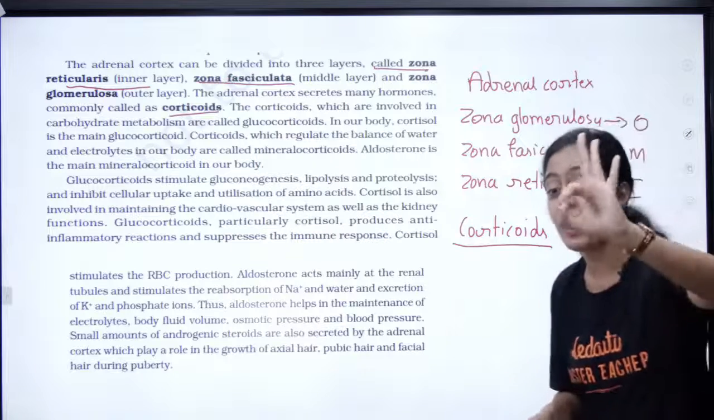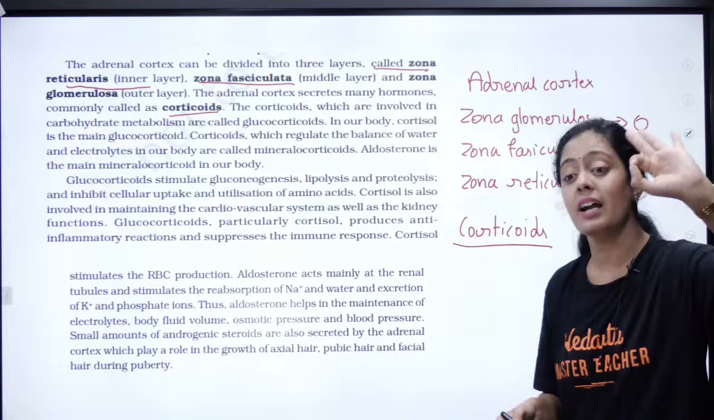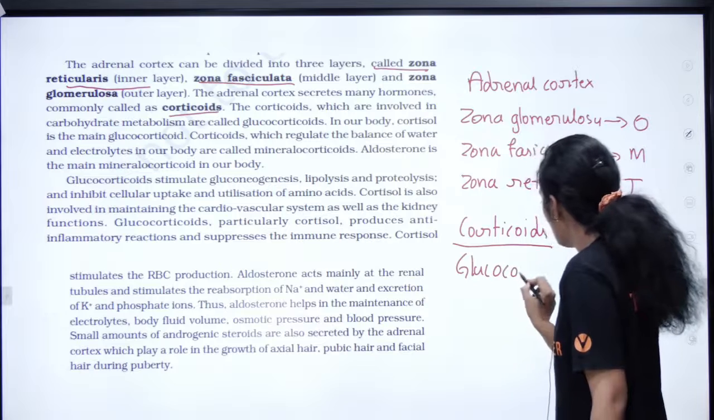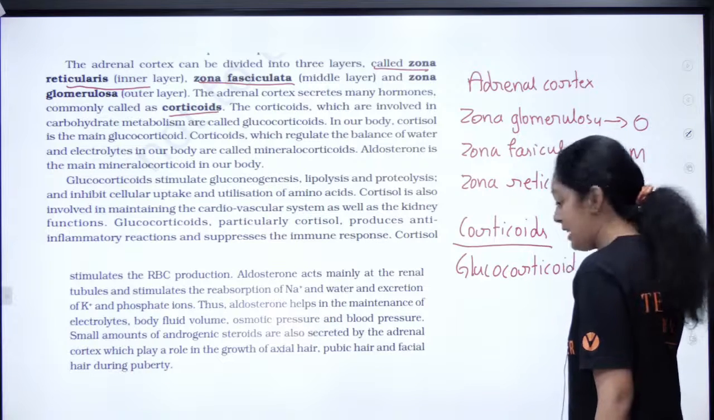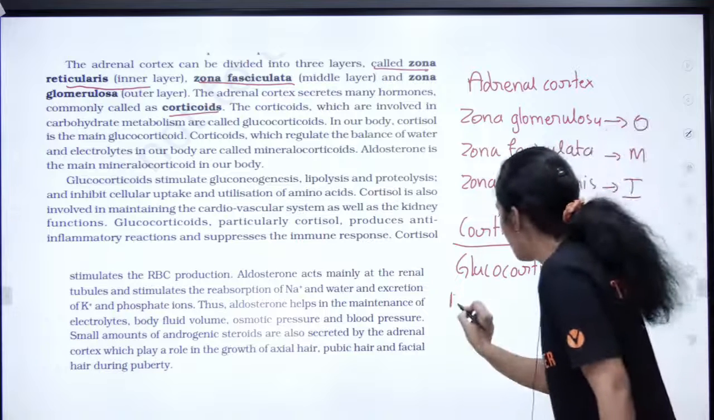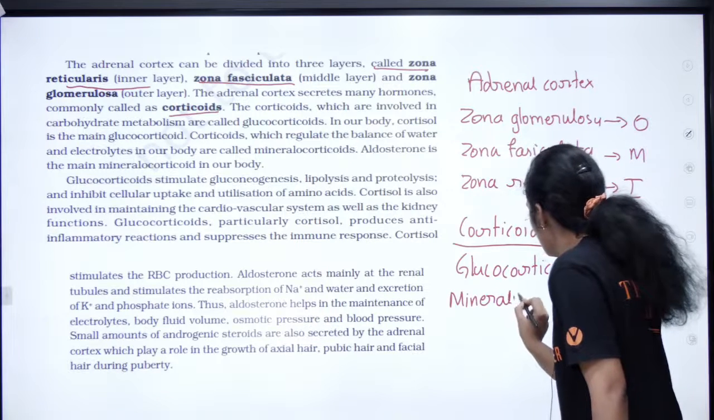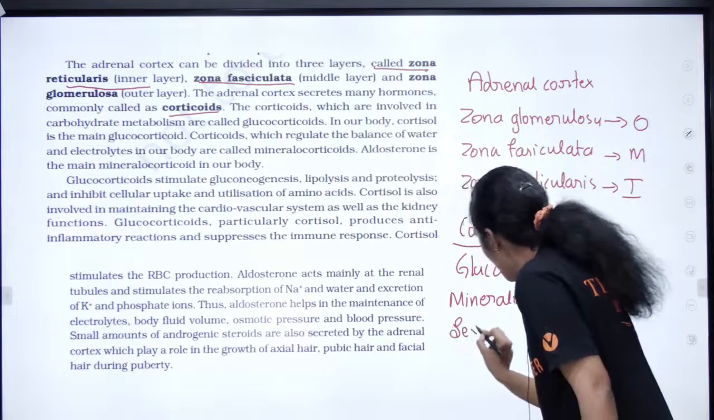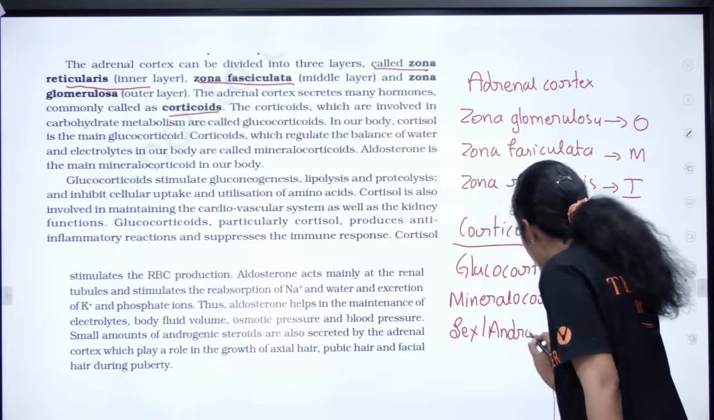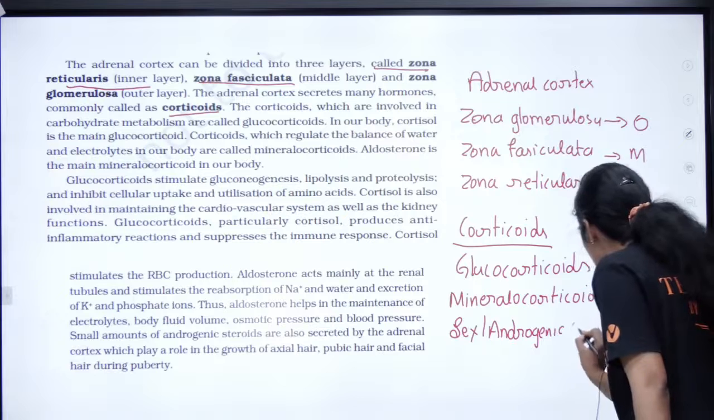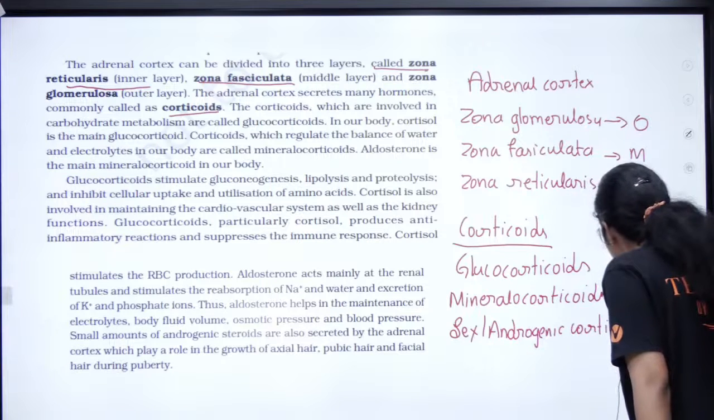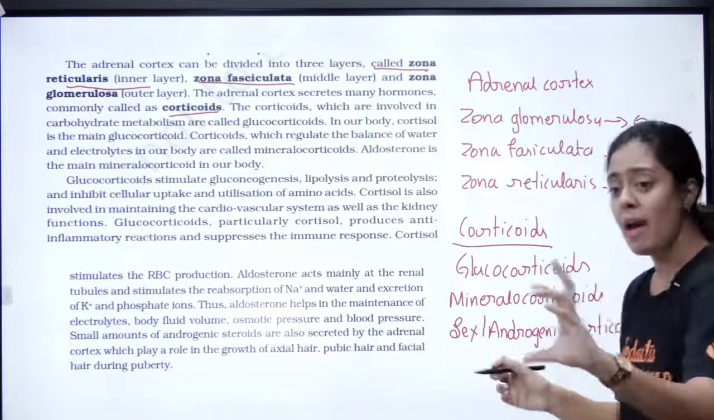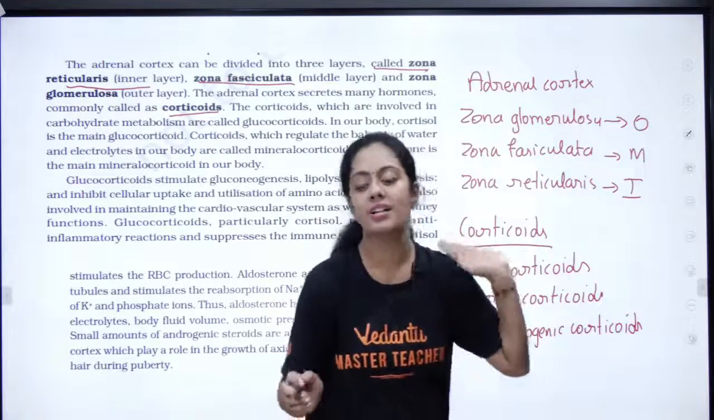There are three types of corticoids. Can anyone tell me what are the three important types of corticoids? We call them glucocorticoids. Listen to me very carefully. The next one is mineralocorticoids. The next one is sex or androgenic corticoids. So these are the three important corticoids which we are going to discuss. Ma'am, what are corticoids? It is the hormones of the adrenal cortex.